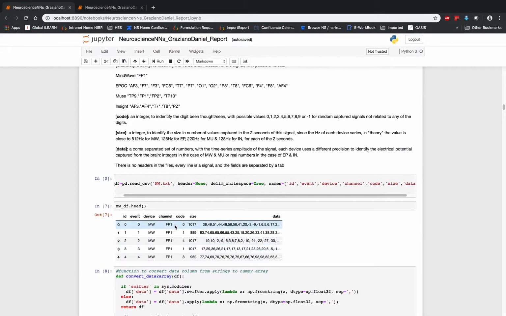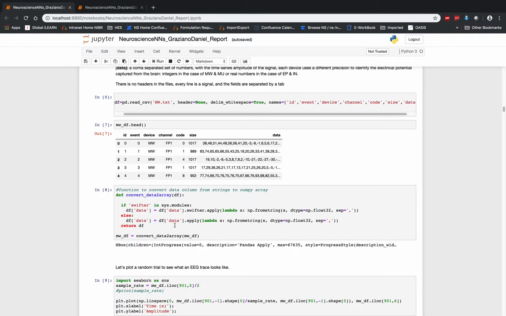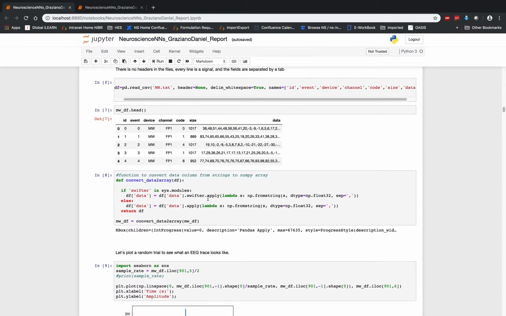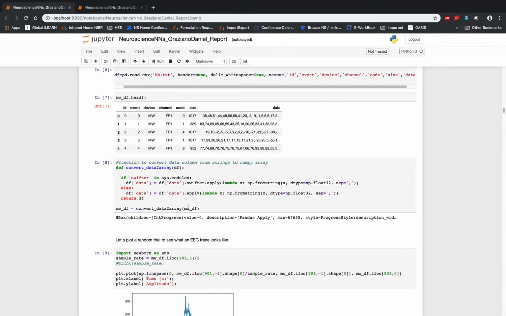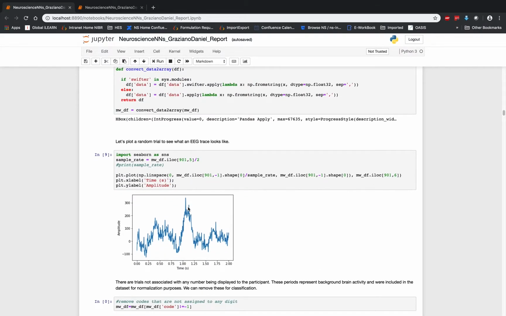Over here we see the first step that I mentioned, that we convert the data from a series of strings, you can see these are all just string values here, into a NumPy array, so we could actually perform operations. So this is where we use our Swifter apply operation that we discussed. We check if Swifter is in the modules. If Swifter is not available, it's not a problem. It will fall back and just use a regular apply, which is a little bit slower, but will still get the job done.